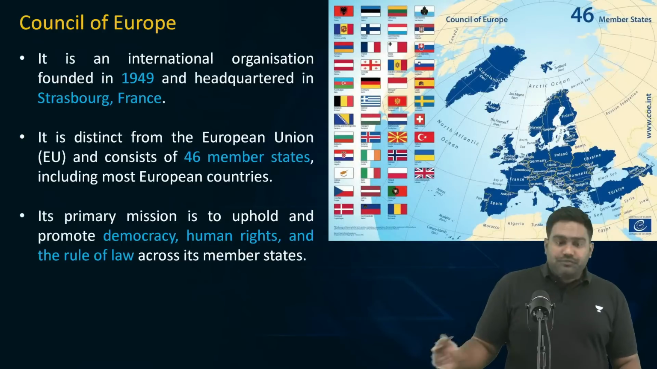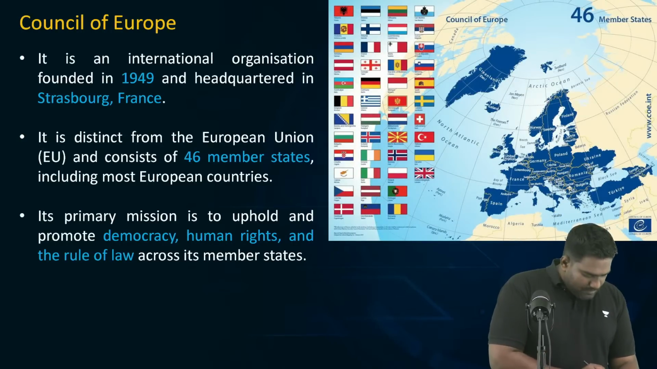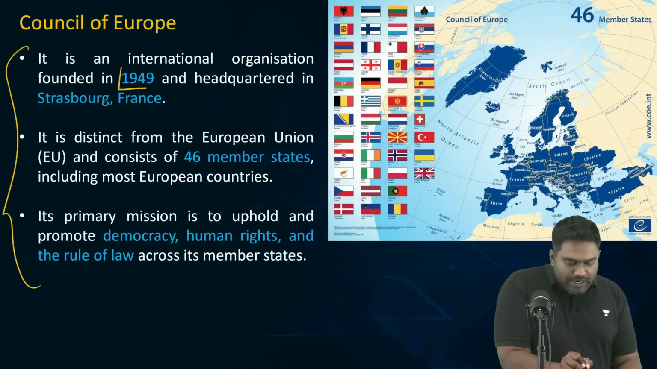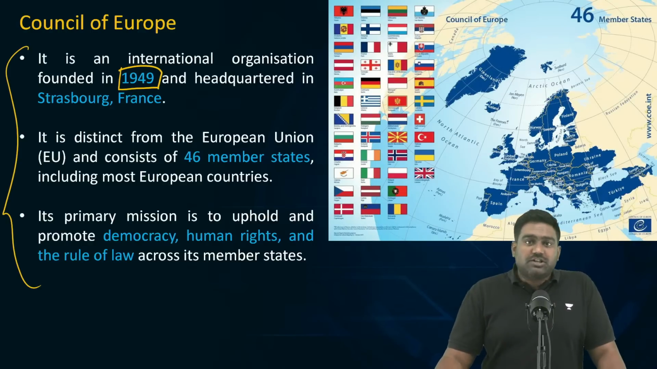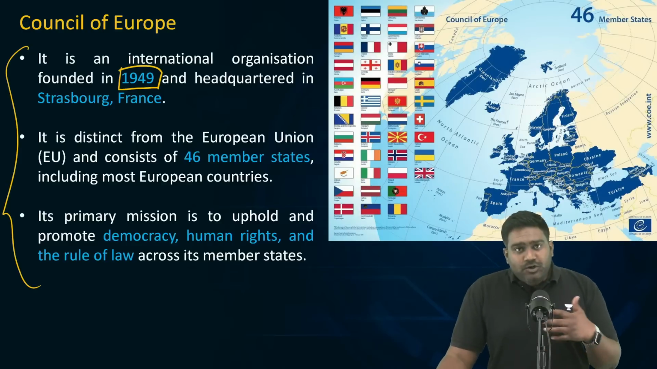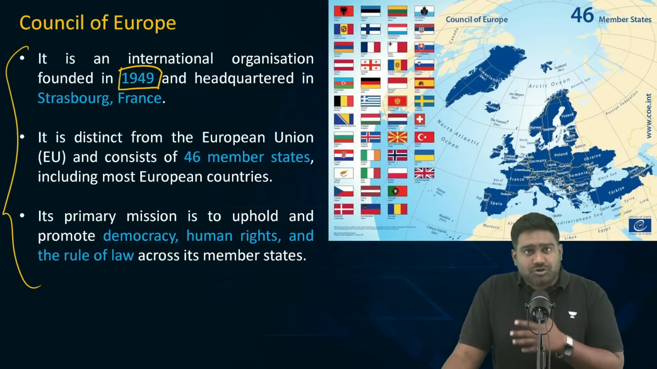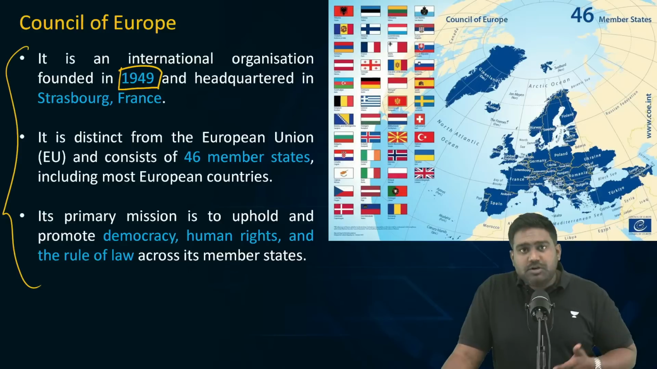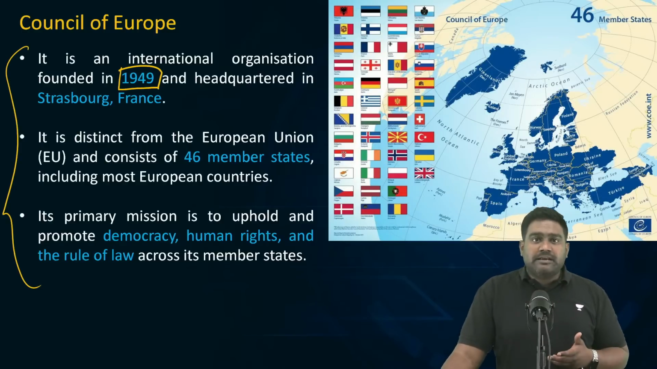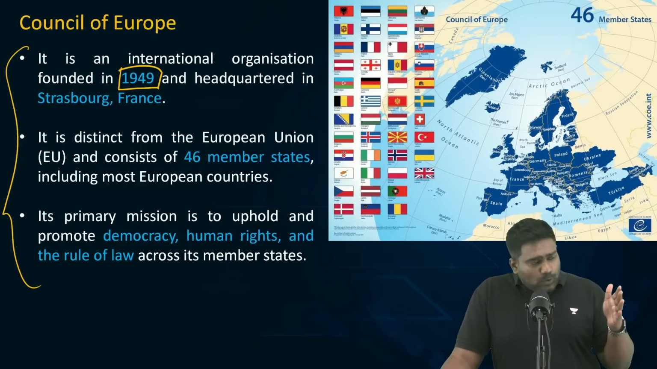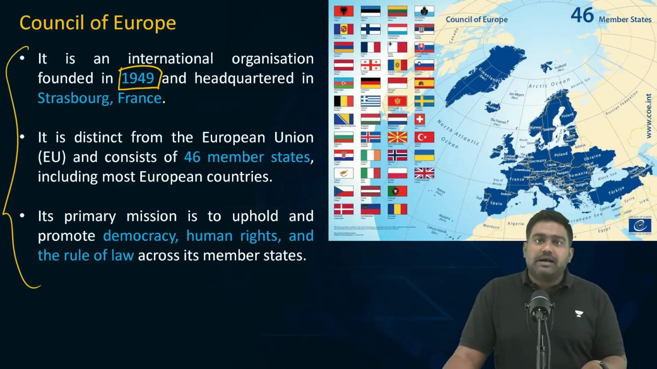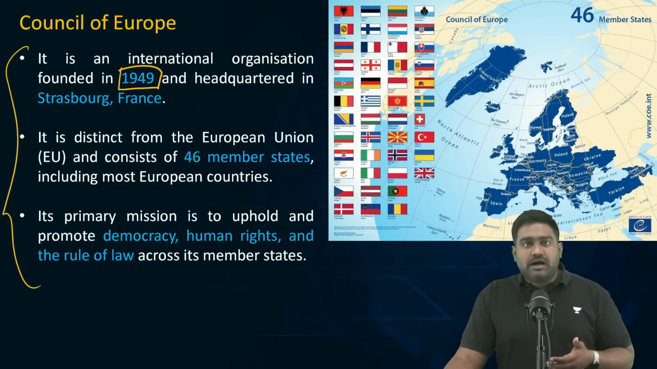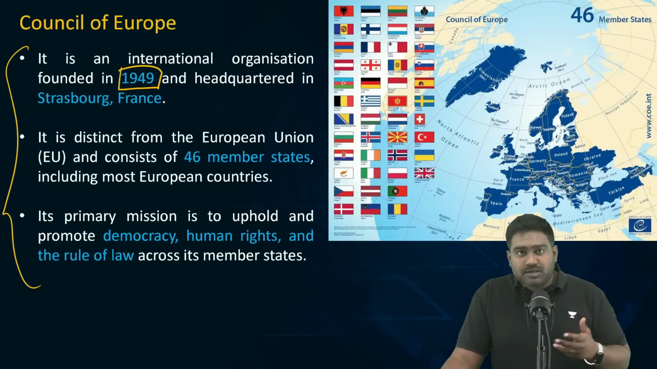So, Council of Europe is a Europe based organization that was founded in 1949 after the end of the Second World War. Because the two world wars had led to destruction of democracy, destruction of rule of law. Fundamental rights had been compromised. Human rights had been violated on a massive scale. So to address these concerns, Council of Europe was formed and established in 1949 to ensure that democracies are upheld, rule of law is established and maintained, and human rights, fundamental rights are protected.